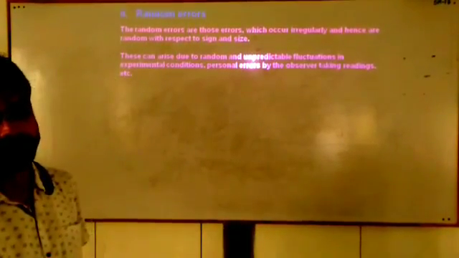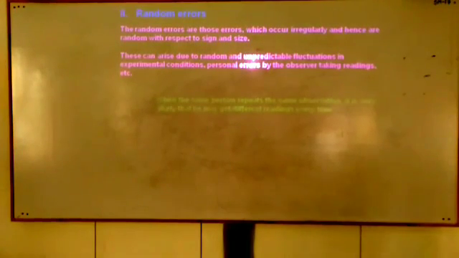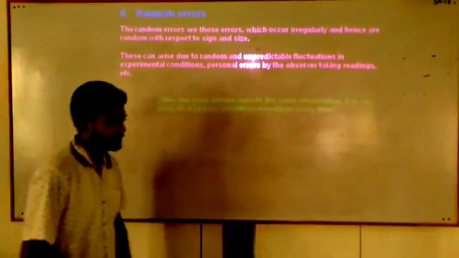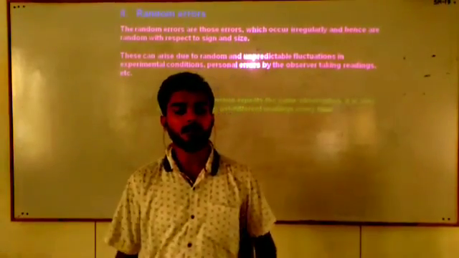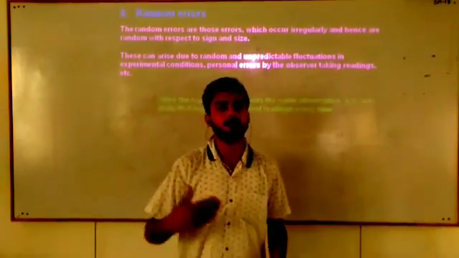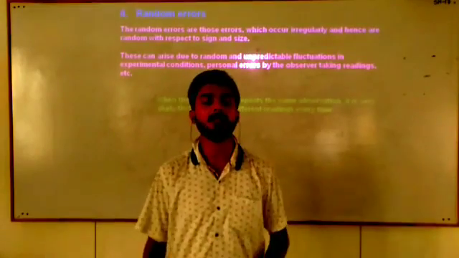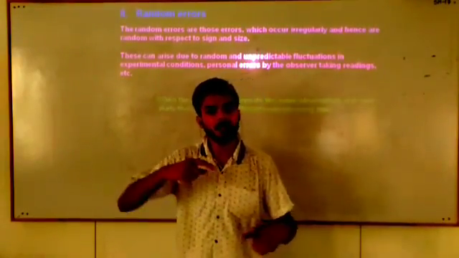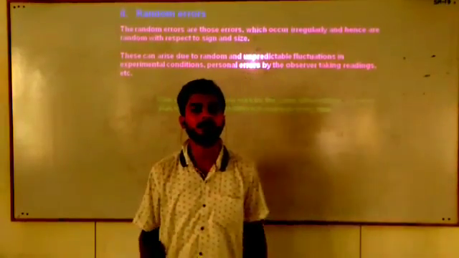Then you can see an example: when some person repeats the same observation, it is very likely that they may get different readings every time. Whenever we come to the physics lab or any type of chemistry lab, we observe that whenever we repeat our observation or repeat the experiment again and again, in each repetition there will be some difference in our observation.